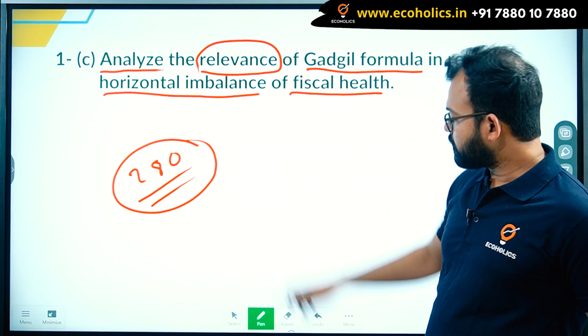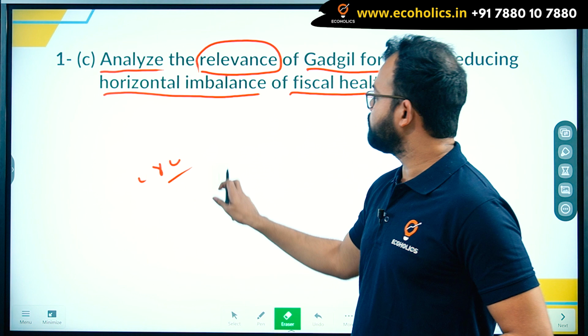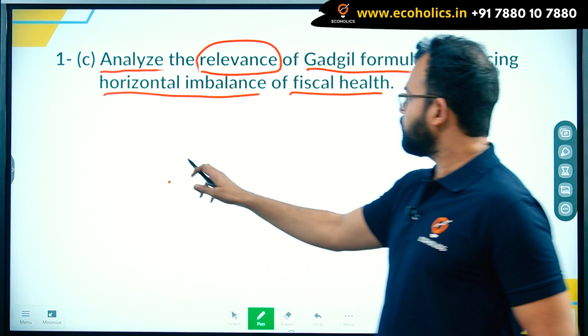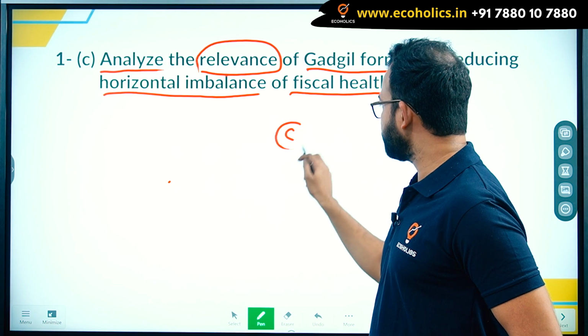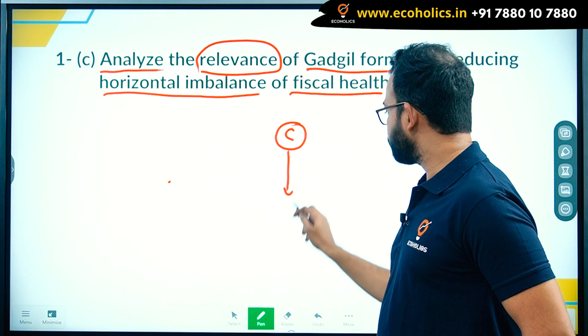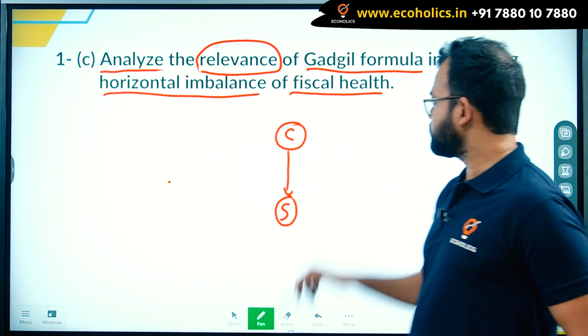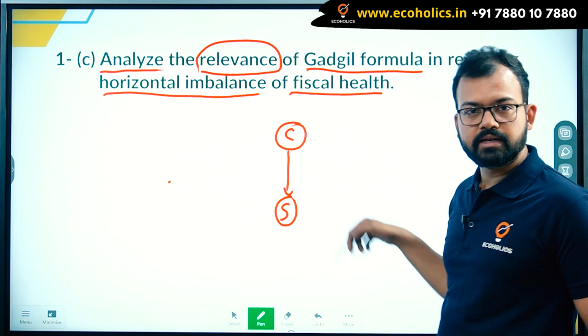Now here they are talking about horizontal imbalances. Suppose, for example, this is the central government and below that we have states. That is what we call vertical relation.